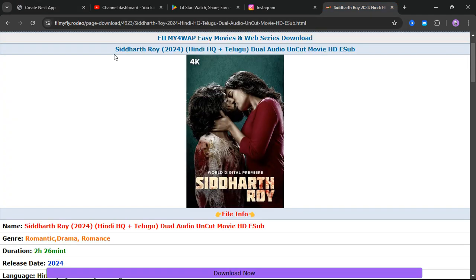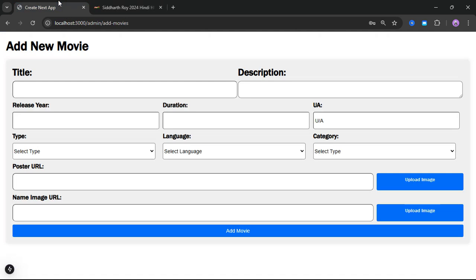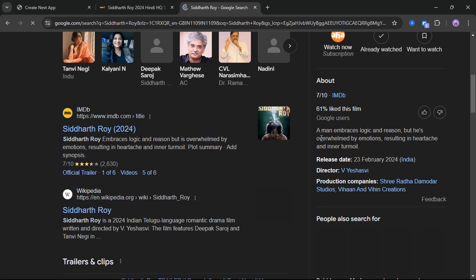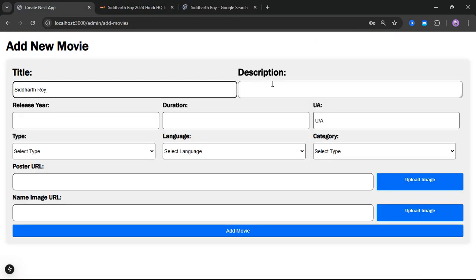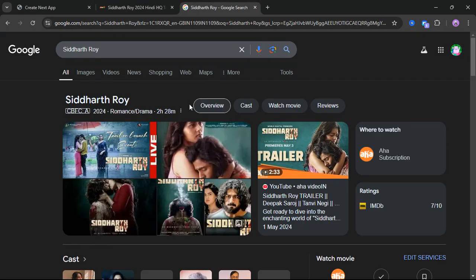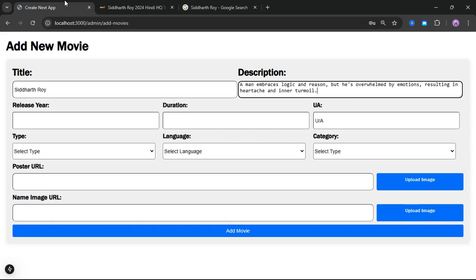Cool, perfect. Now I will first copy the name of this video file. After that I will close these unnecessary tabs, paste it here, and open it in a new tab. First let me get the description of this file. I will paste the description, and the release year is, I think, 2024, and this is a movie.